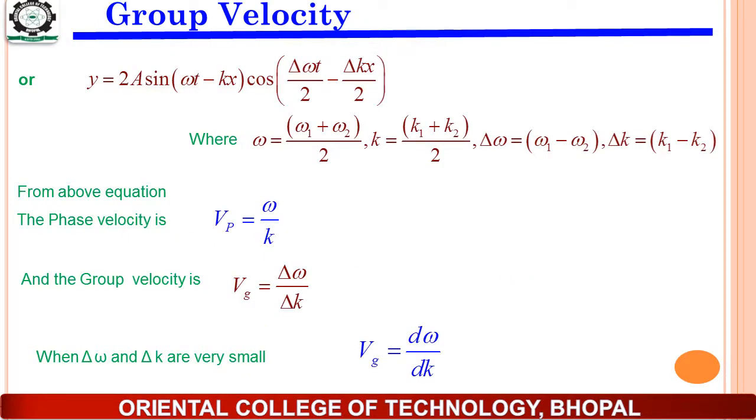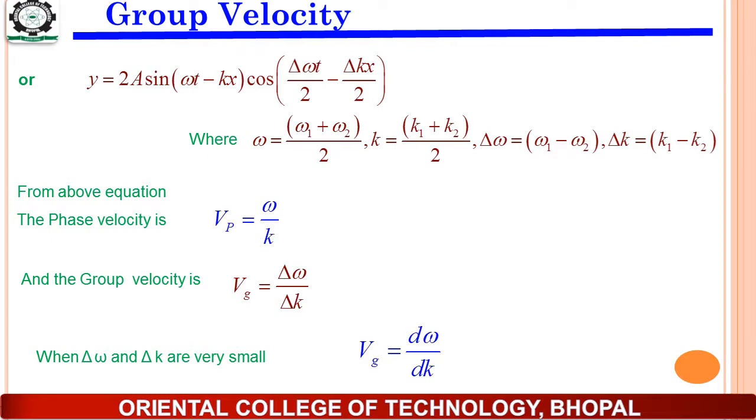So after solving this one, we put omega is equal to (omega 1 plus omega 2)/2, k is equal to (k1 plus k2)/2, delta omega is equal to omega 1 minus omega 2, and delta k is equal to k1 minus k2. So we have the equations. When we put all these quantities in the Euler equation, we will get y is equal to a sin of (omega t minus kx) cos of (delta omega t/2 minus delta k/2 into x).